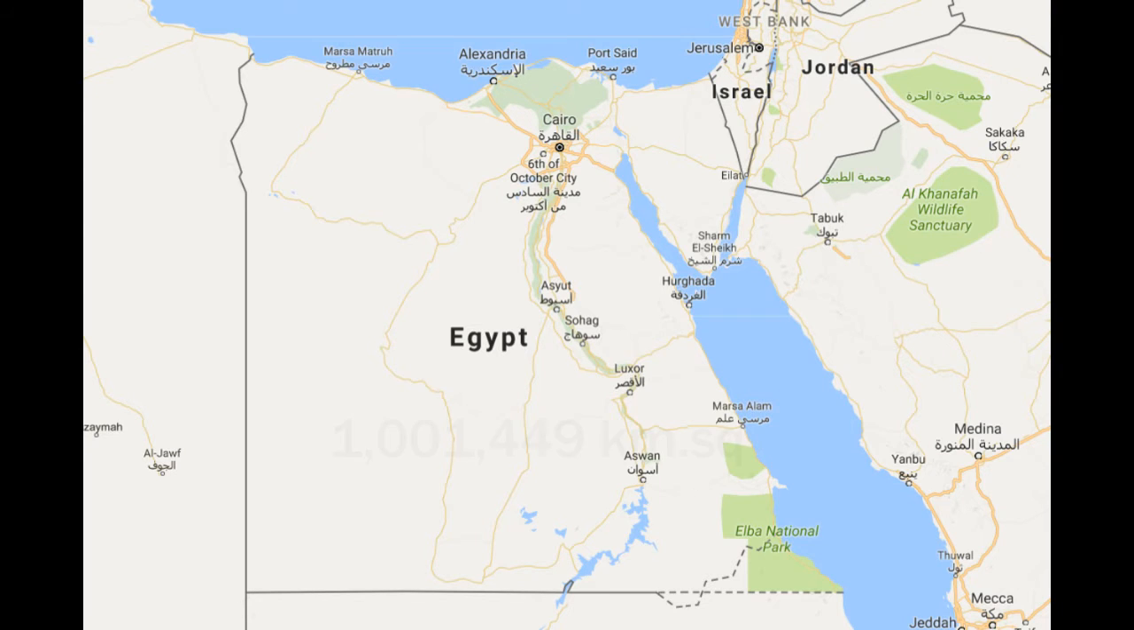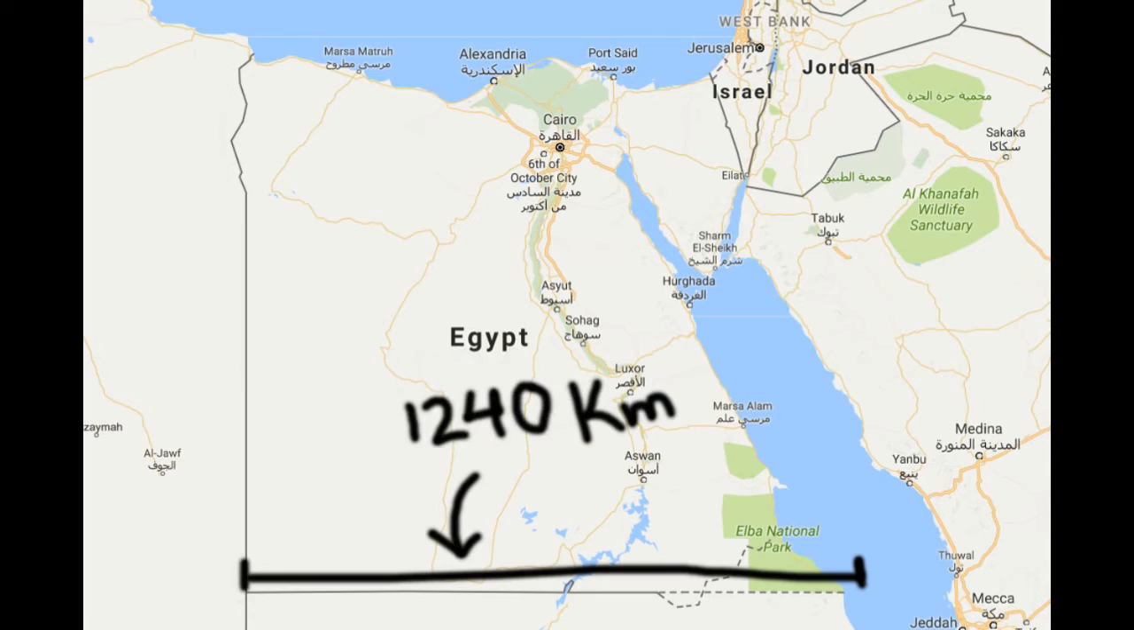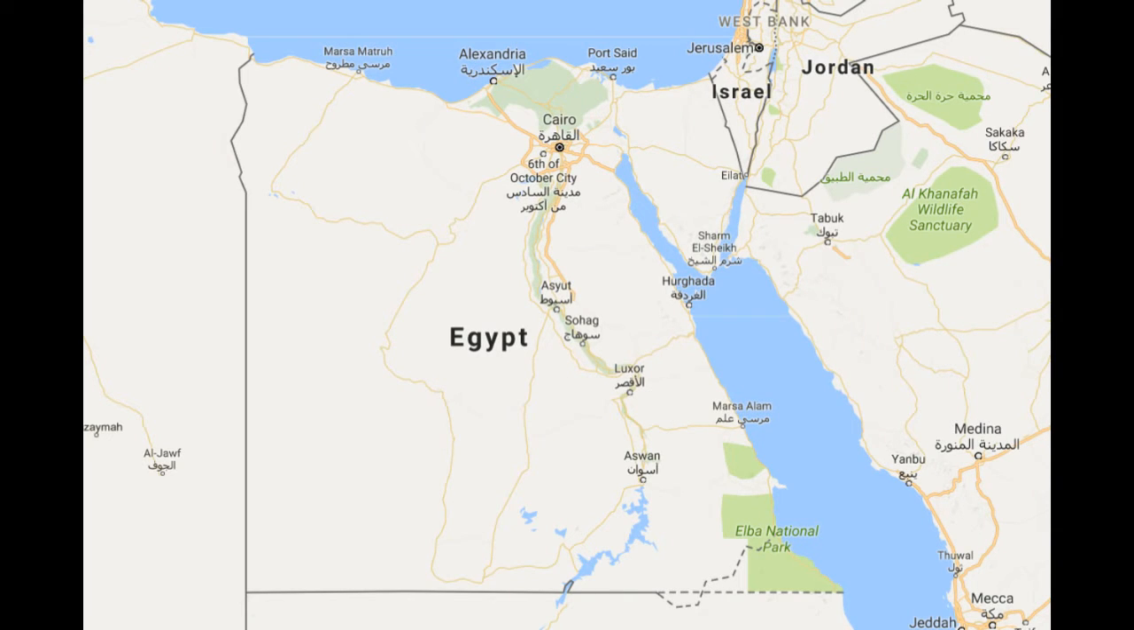Egypt's area spreads out over 1,001,449 km². The longest straight-line distance in Egypt from north to south is 1,024 km, and from east to west is 1,240 km. The coastline, along the Mediterranean Sea, the Gulf of Suez, and the Gulf of Aqaba, is more than 2,900 km.